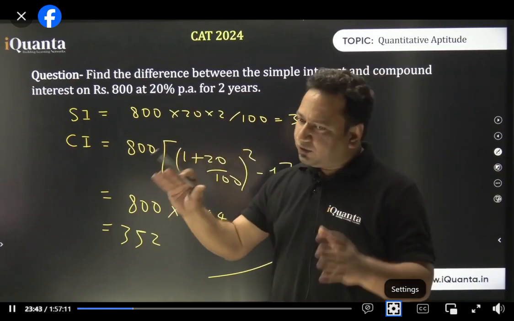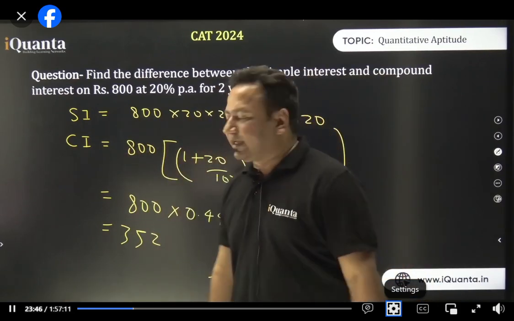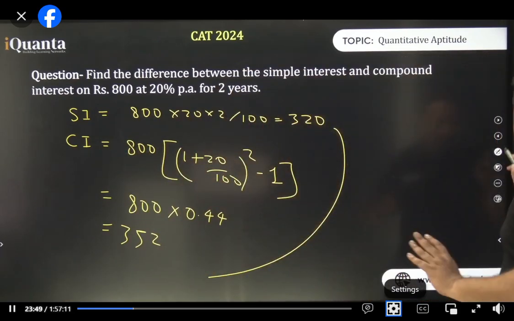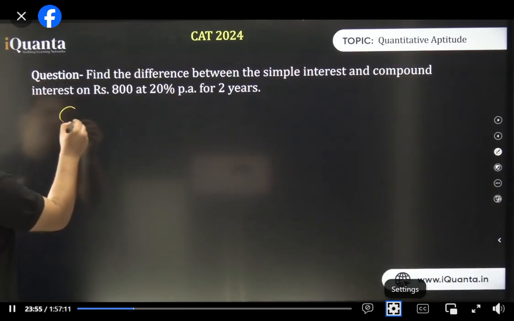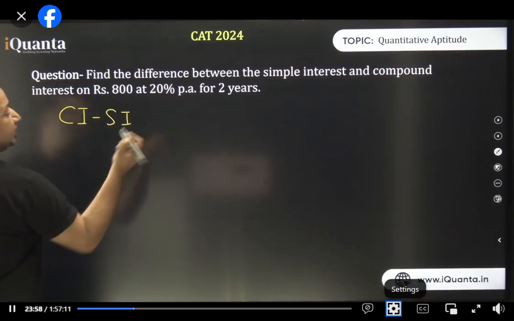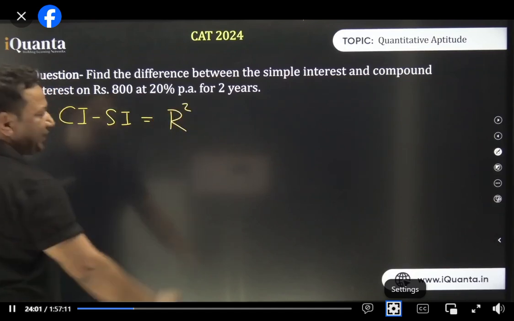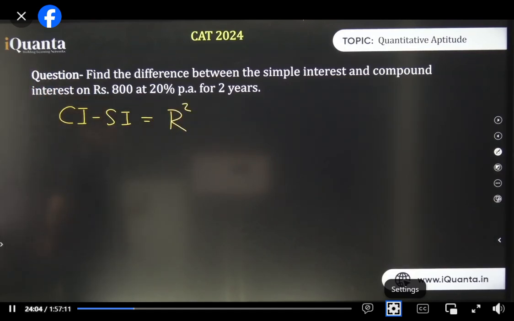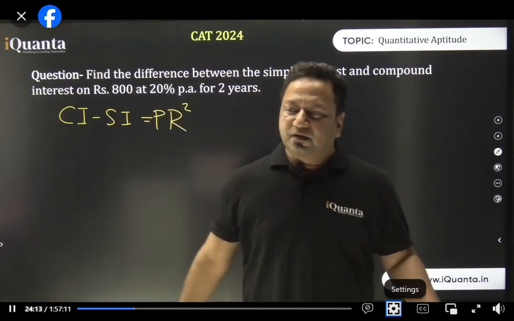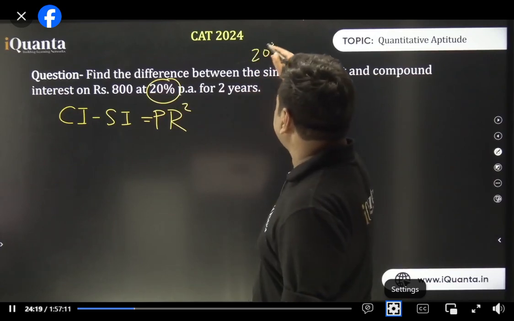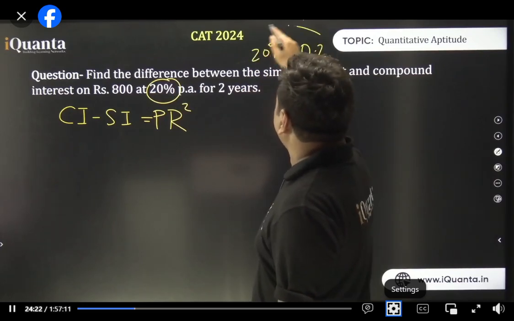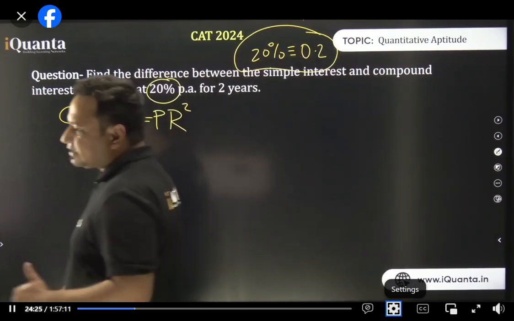For the next question, we'll go to the approach that is going to save our time. This is clear to all of you. Perfect. No problem at all. Now, in the table, this is something which I want you to understand. For CI minus SI, under 2 years, it was R square. Am I clear? R square, and multiplied by P, of course. See, when I said I'm replacing R by 100 with R, what I exactly meant is that 20% is nothing but 0.2. So I don't want to work with percentages anymore. I just made it 0.2.